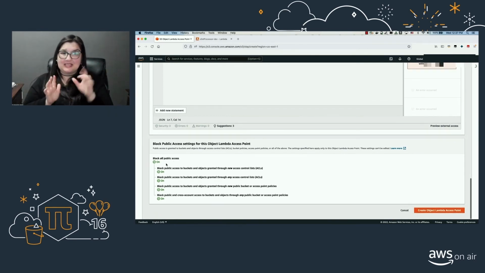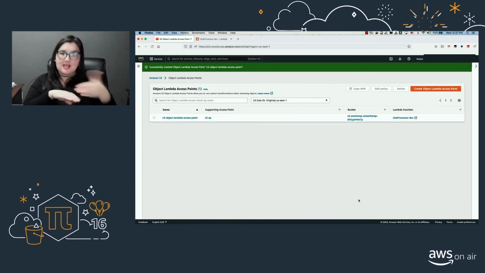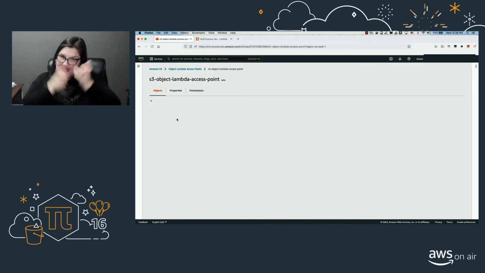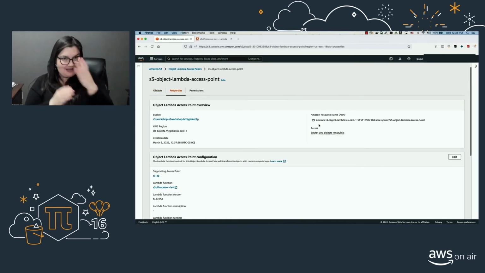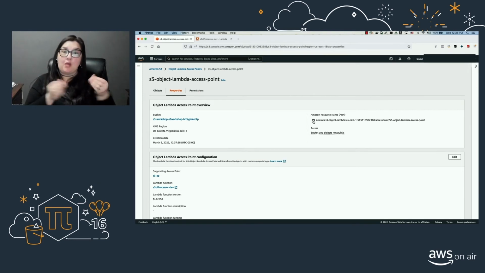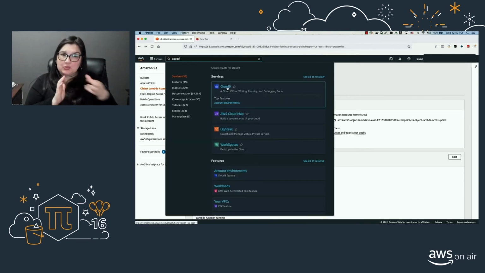Block public access would still be on. Say create Object Lambda access point. Now my Object Lambda access point is created. So click on it, and there you go, my data set is there. And if I go on to properties, I have the Amazon Resource Name, and I would need this to do my GET requests or my list objects.